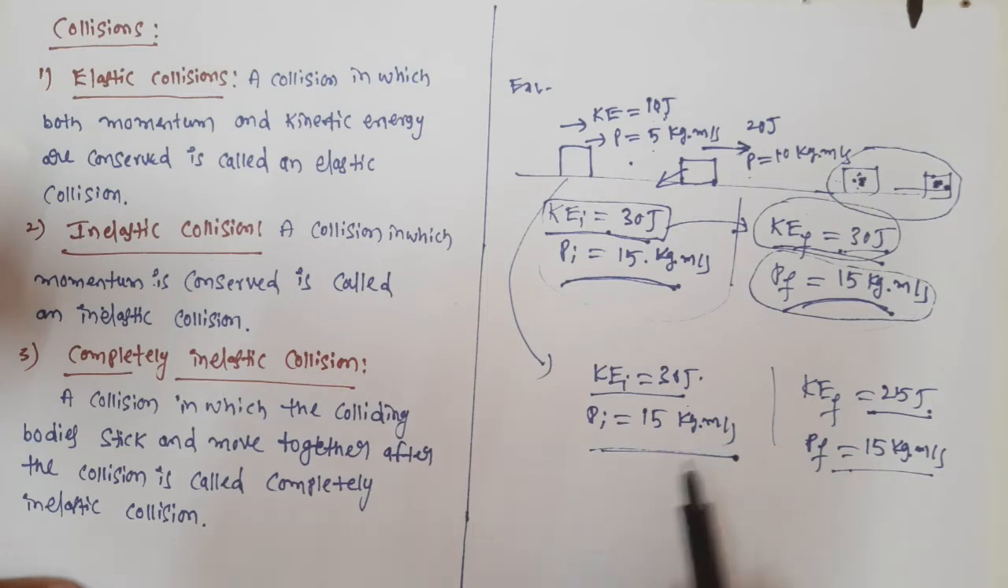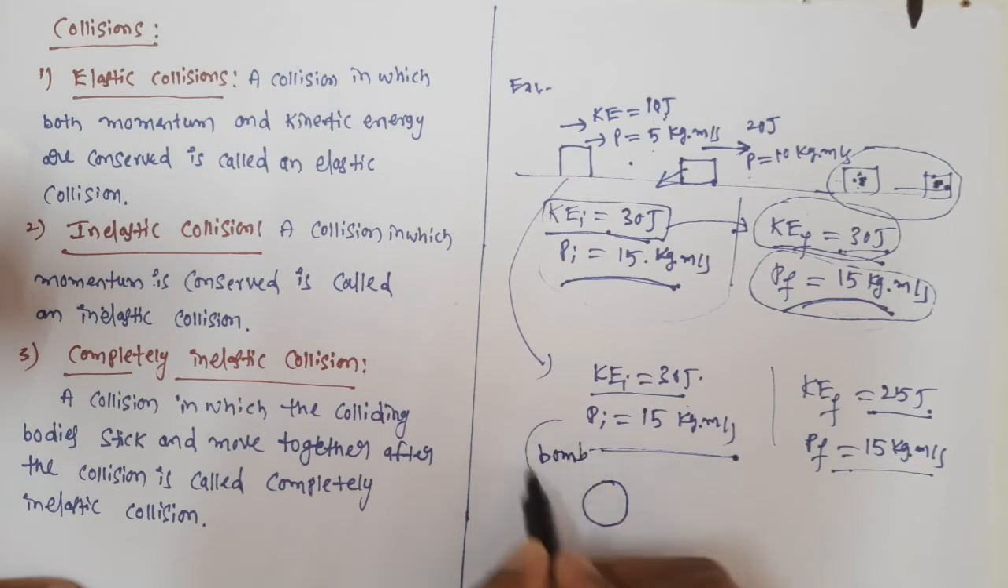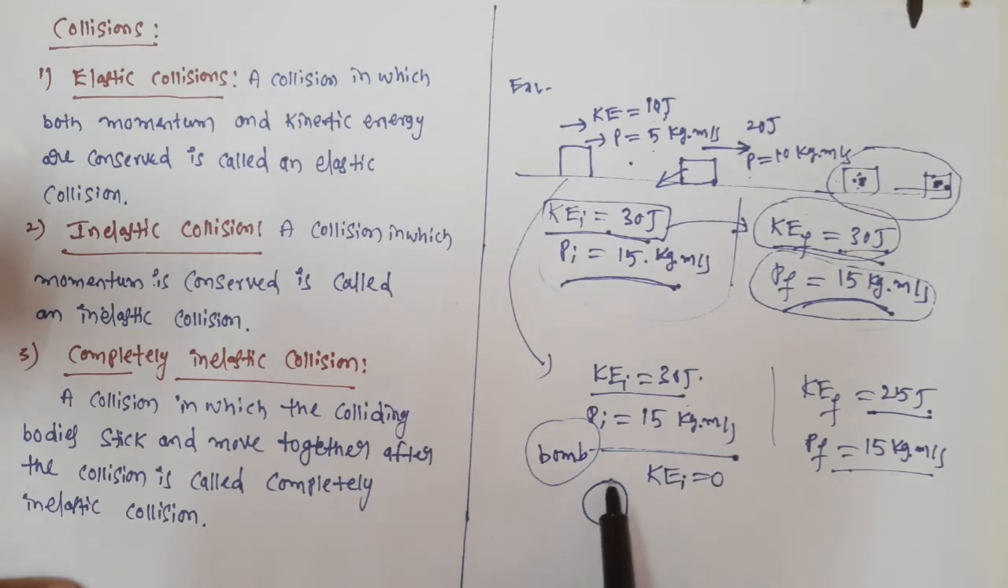A good example for that one is, now take a bomb. Before the explosion, it is not exploding initially. What is the kinetic energy, guys? Initial kinetic energy is 0. Now assume it is splitting into two parts. What is the initial momentum? 0. Initial momentum is 0. That means the bomb is initially at rest, so total kinetic energy is 0 and total momentum is also 0.